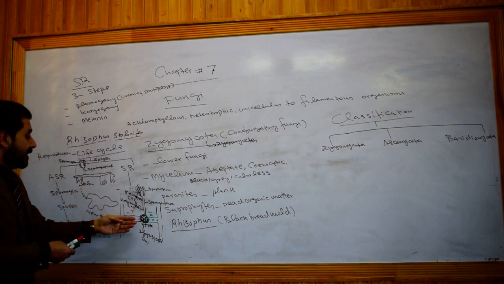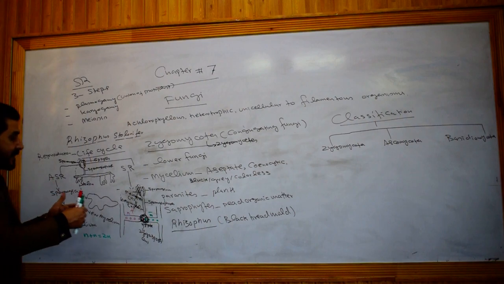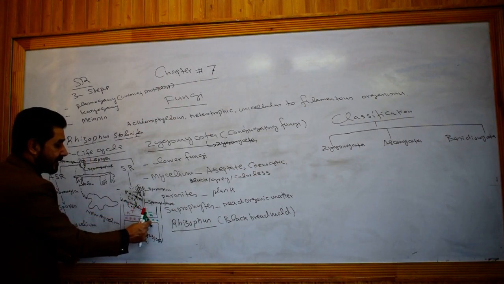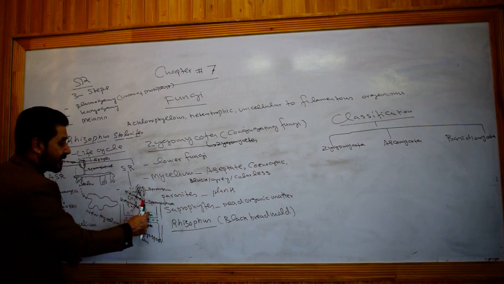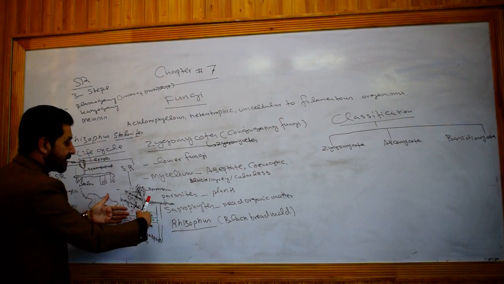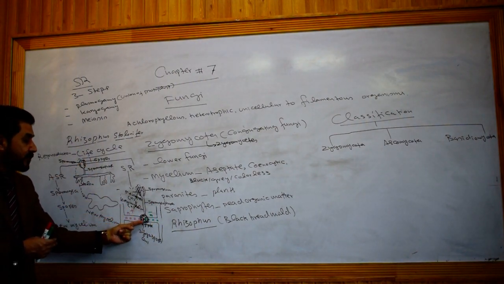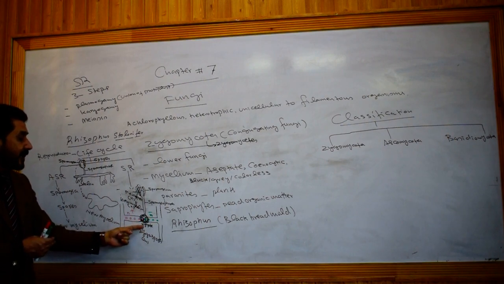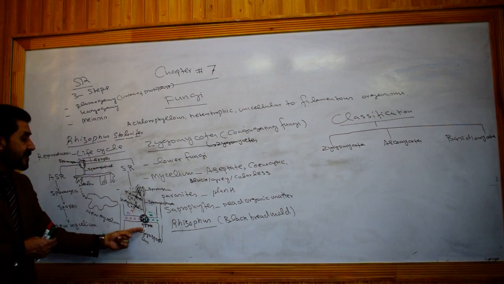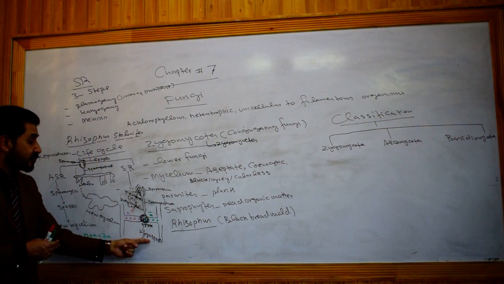After plasmogamy, karyogamy will occur because the tip of the hyphae contain nuclei in them. One belongs to one species, the other belongs to another species. So after plasmogamy, the second step will be karyogamy, that is the union of two opposite nuclei. The result will be a zygote, a dip-like structure, which is actually a type of what? Sexual spores, which is called zygospore.